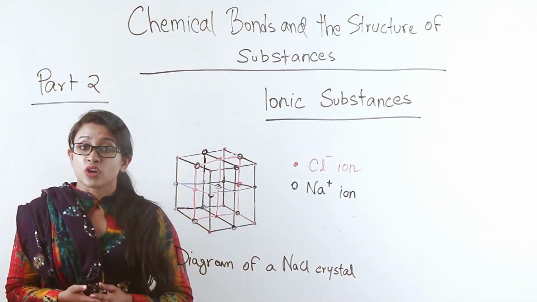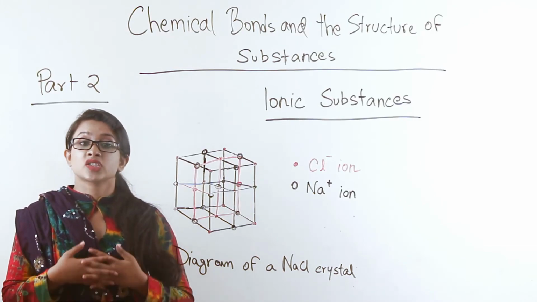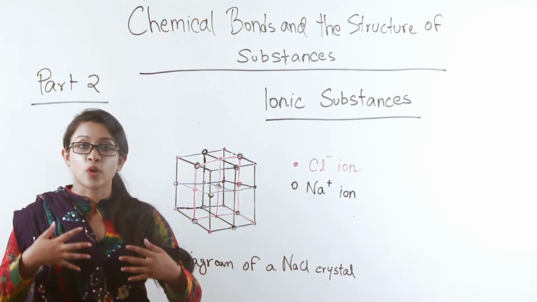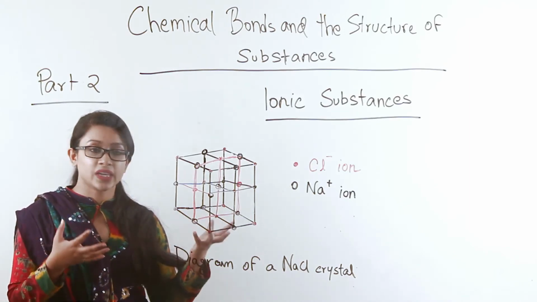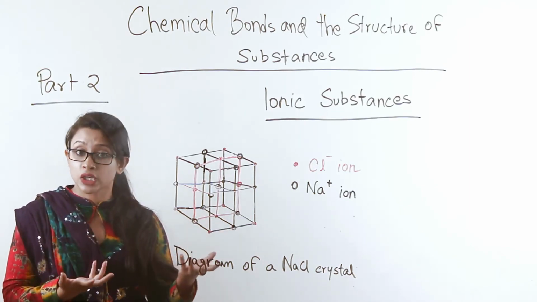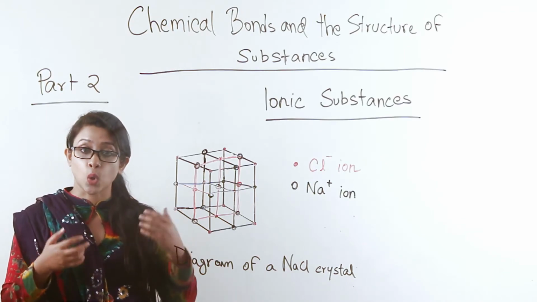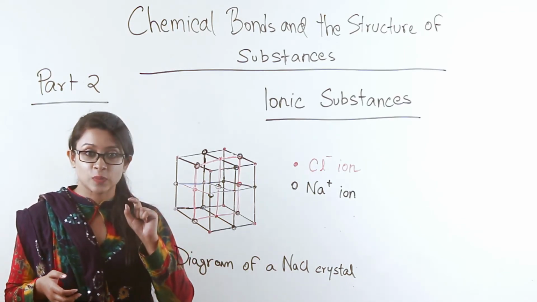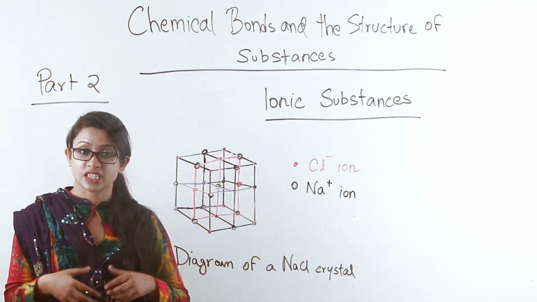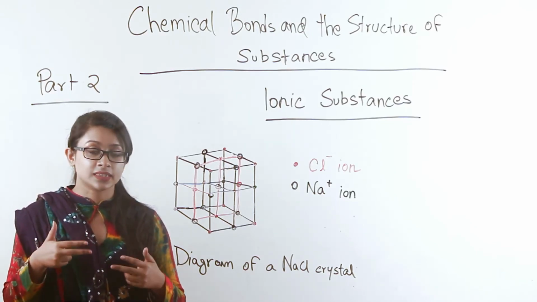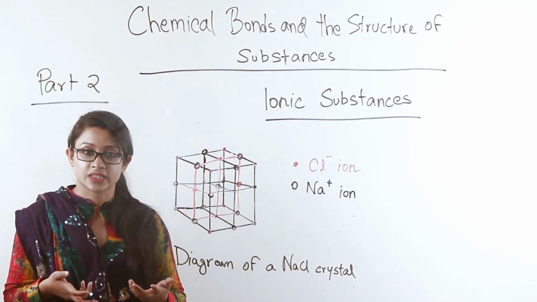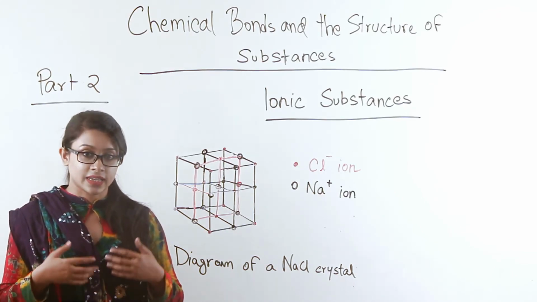The melting point of ionic substances depends on the strength of their bond. The bond strength depends on the charges that are involved. For example, the higher the positive and the higher the negative, the stronger the bond. Or the smaller the positive and the smaller the negative, the stronger the bond. These two statements are contradictory, but they make sense. Let me tell you how.